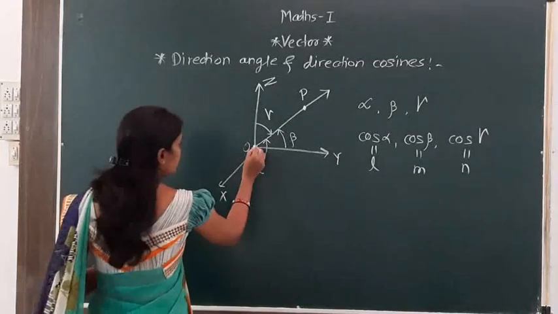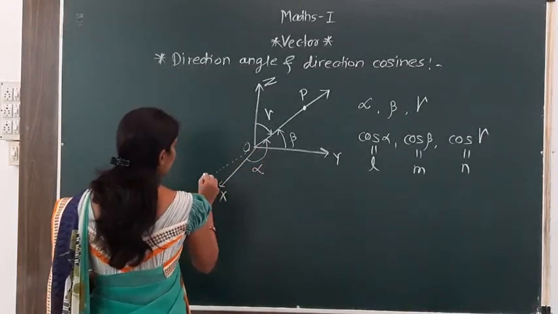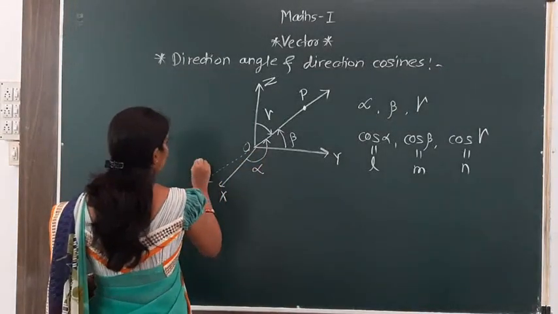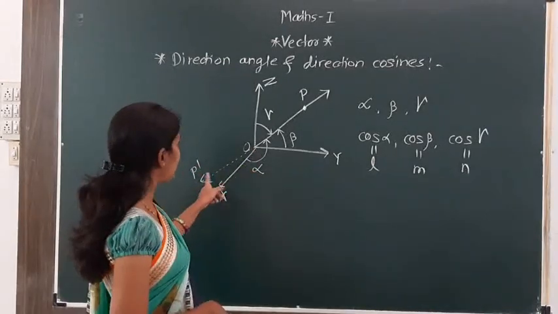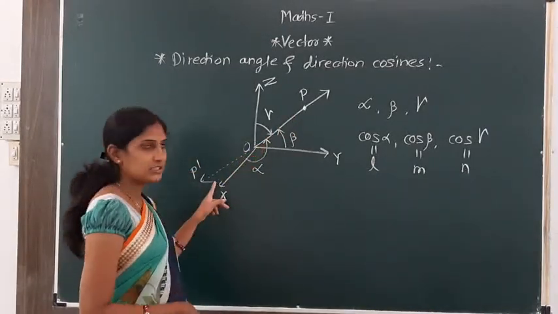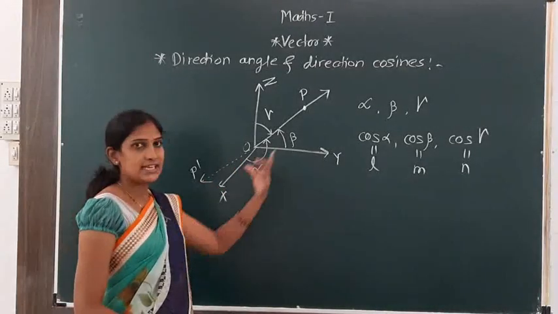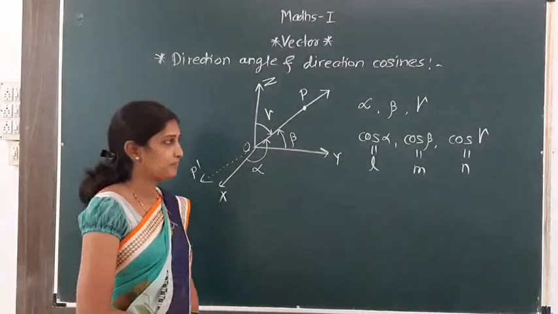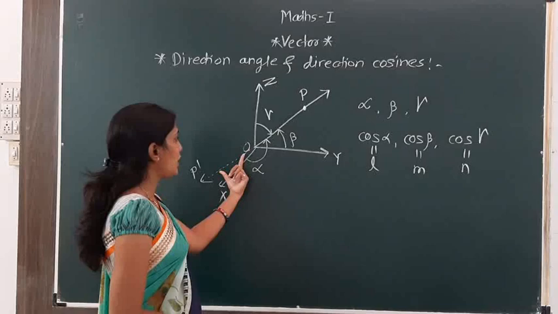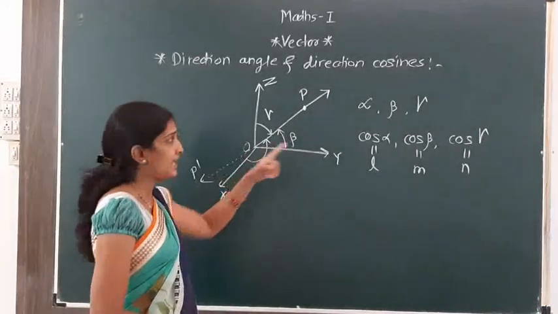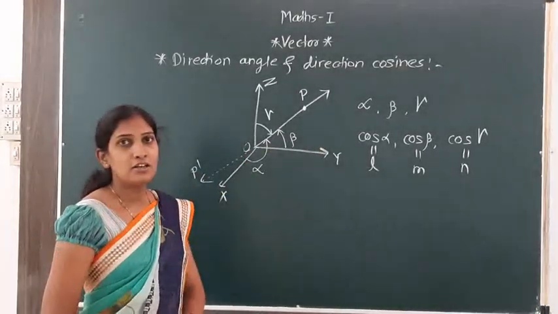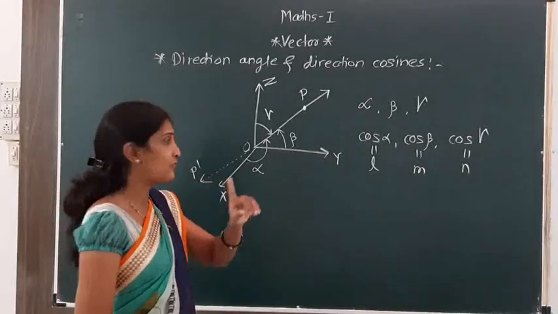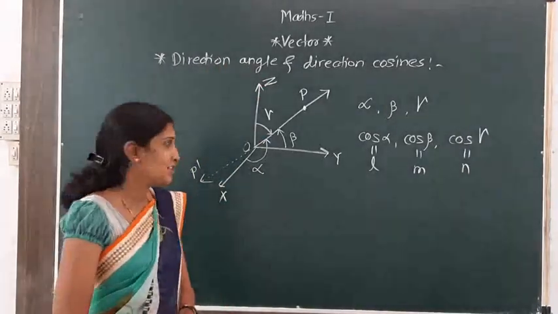So I will draw the opposite here, that is OP dash. OP dash is opposite to OP. So this OP dash is the opposite vector of OP bar. Now we have to find its direction cosines. For direction cosines, we first find its direction angles.